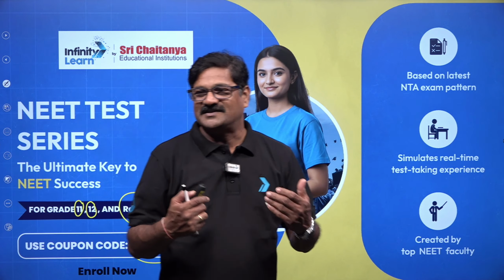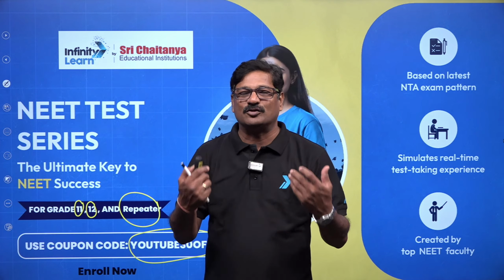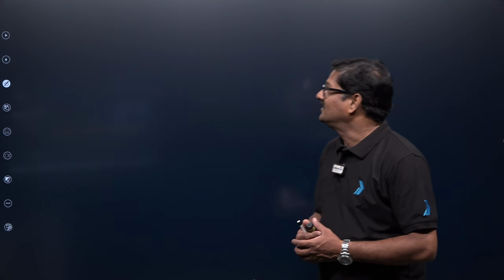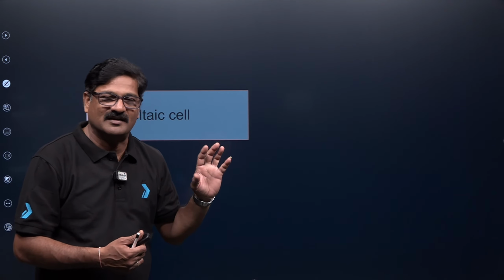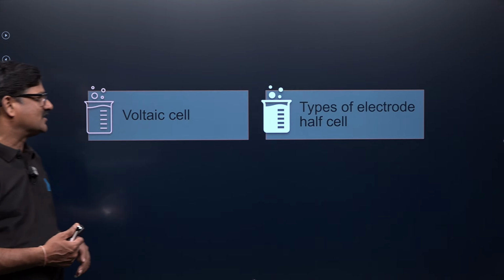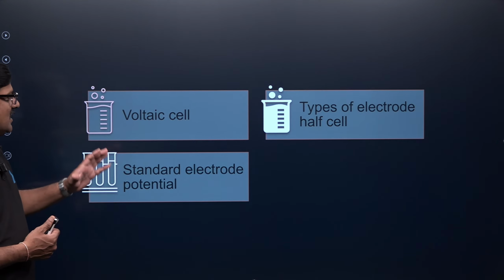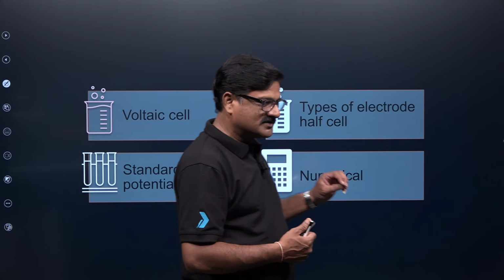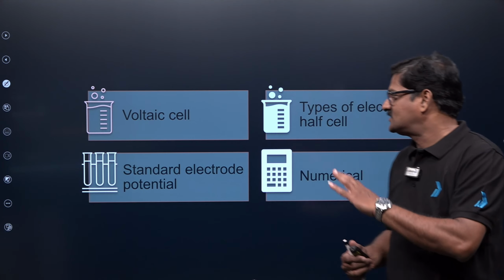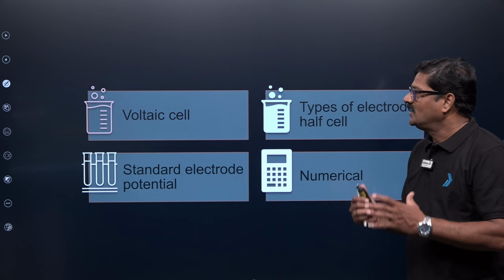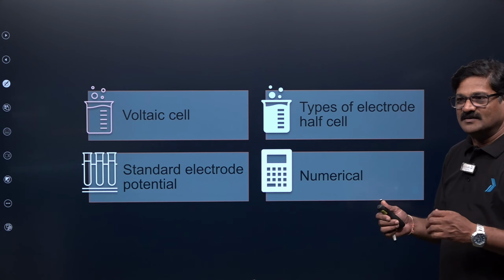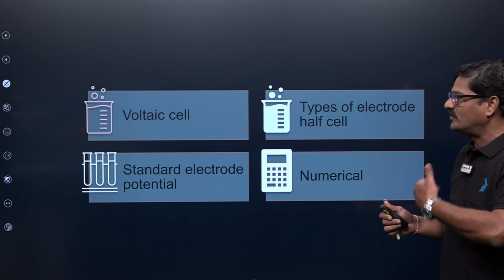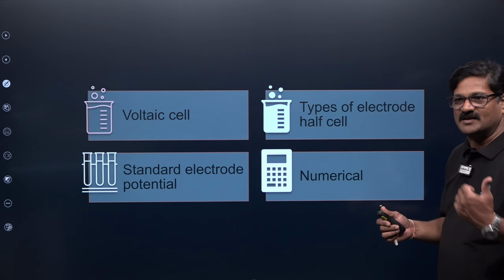So let us take this up, and we are entering into electrochemistry. In electrochemistry, we already discussed the voltaic cell. Everybody take a pen and paper and write the noteworthy points, along with types of electrode half cells, standard electrode potential and some numericals. So this is the actual course of today's session. We already completed the construction of the voltaic cell. Now we have to start from where we completed in the previous class.